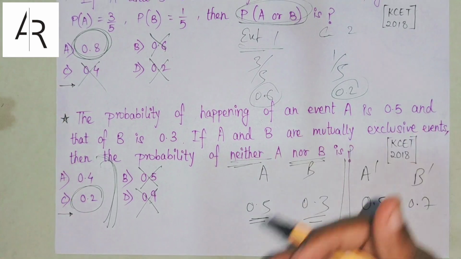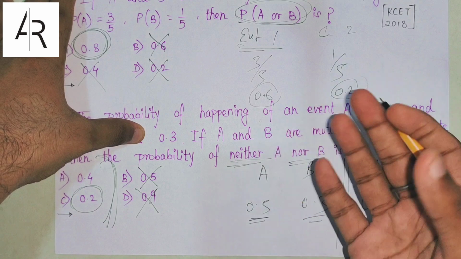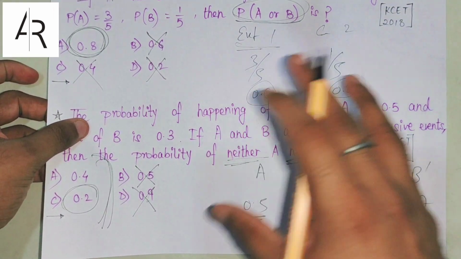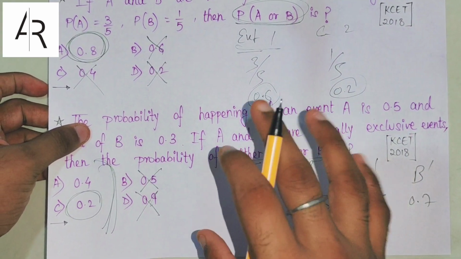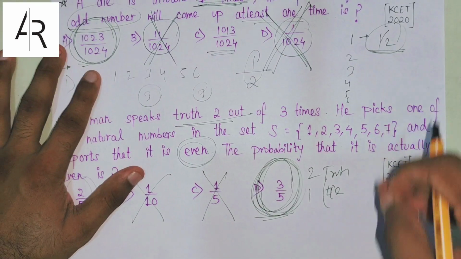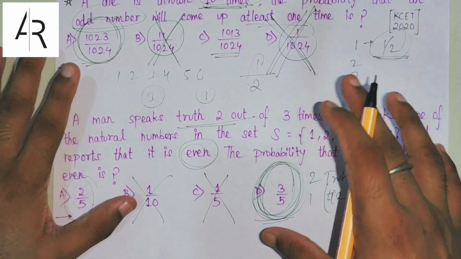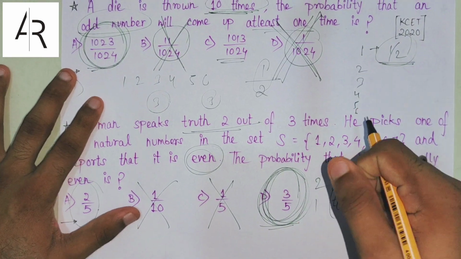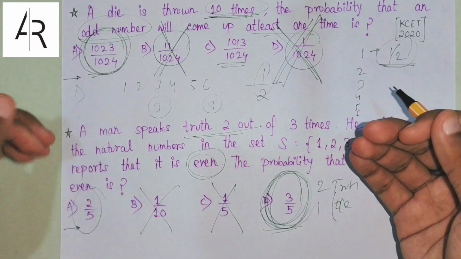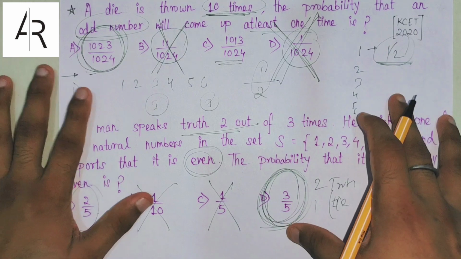Now what you do is, for all these 4 questions you need to check how much correct you got and how much incorrect you got, and according to that you calculate your score out of these 4 questions, and you let me know how much score you got in the comment section, whether you got positive score or negative score. If you got positive score, then congratulations, you can apply these methods. If you have got negative score, then I would suggest you to not apply these methods. These methods are not for you.